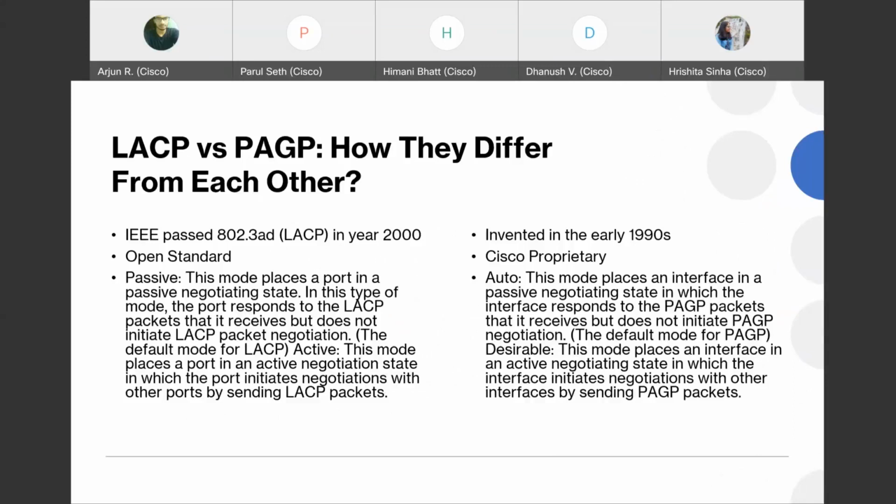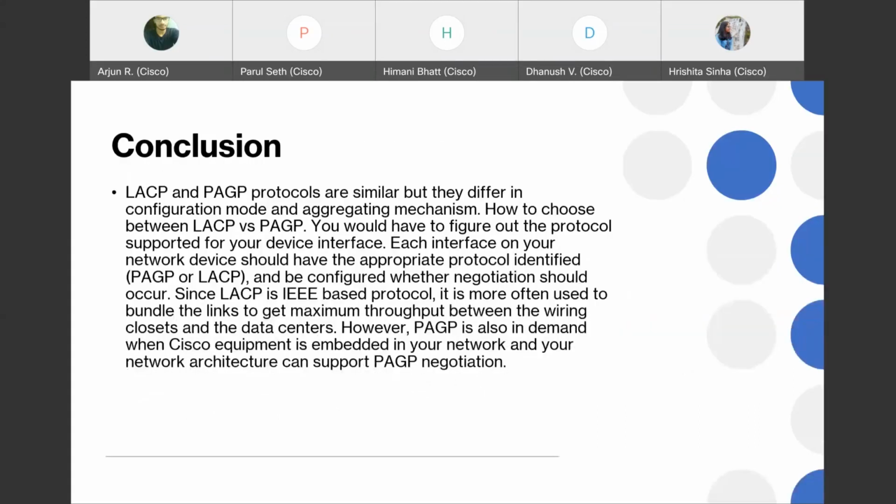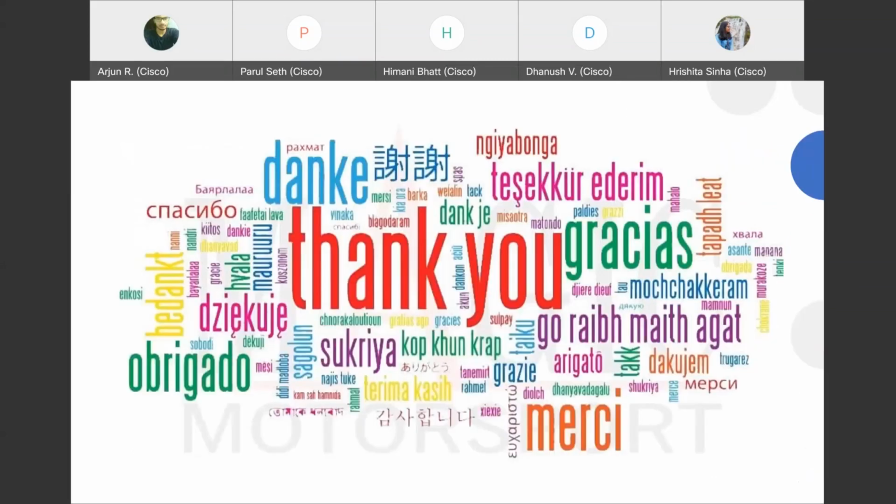In LACP, the auto mode is called passive, and in PAGP it is known as auto. But otherwise, what they do in the end is the same thing. However, PAGP is also used where Cisco equipment is embedded in your network. PAGP only works with Cisco devices, obviously. Thanks, guys. I guess that would be it.